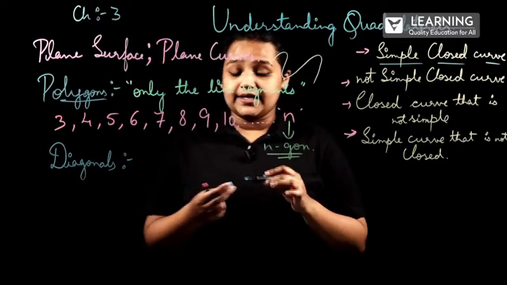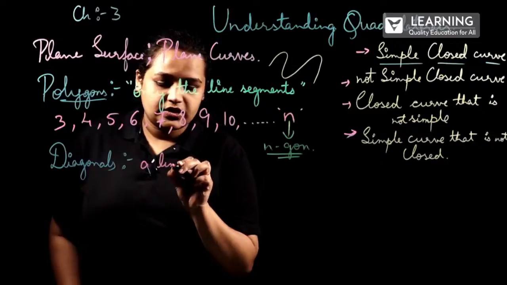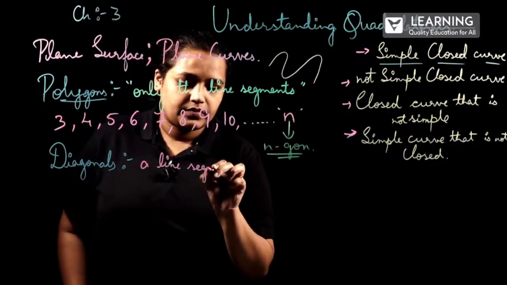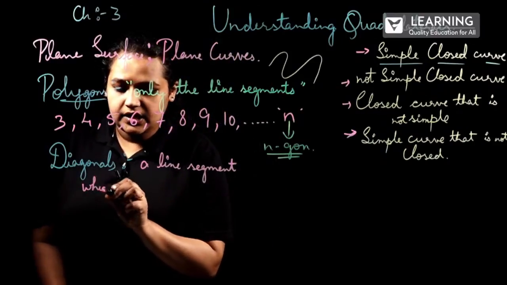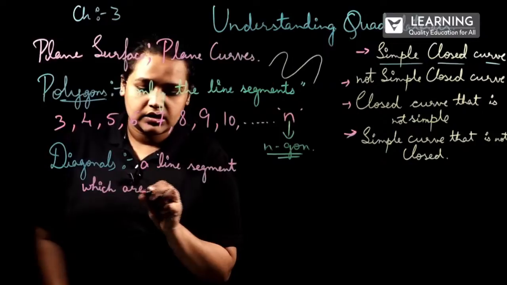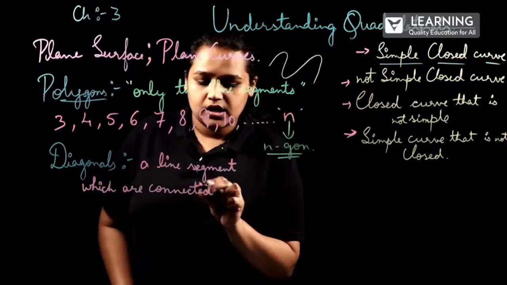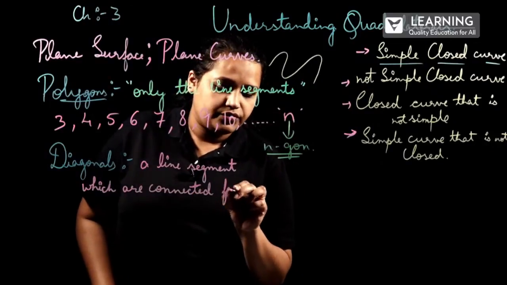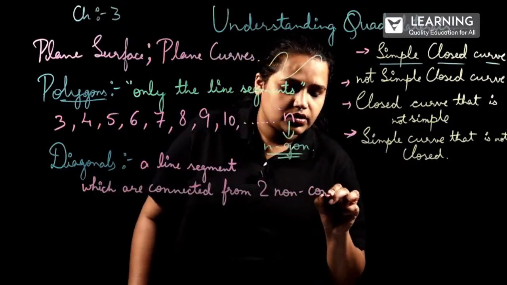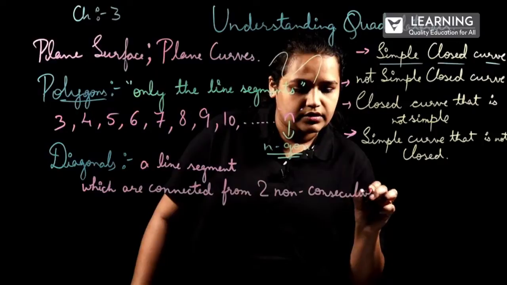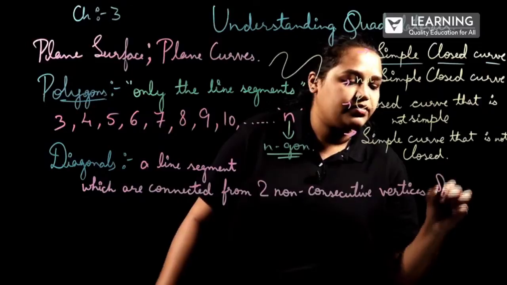Diagonals are a line segment which are connected from two non-consecutive vertices of a polygon.